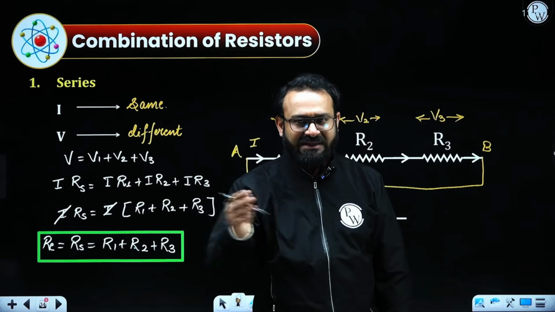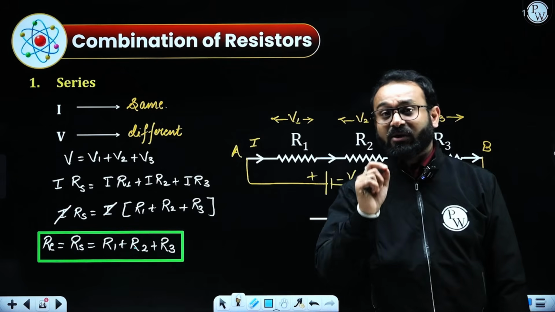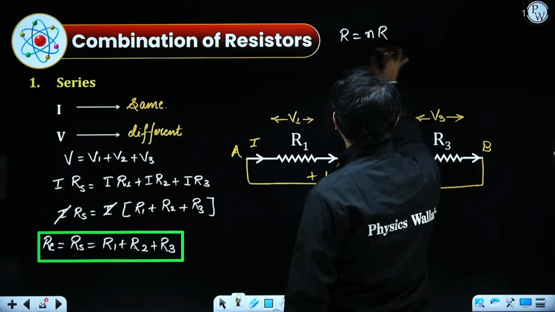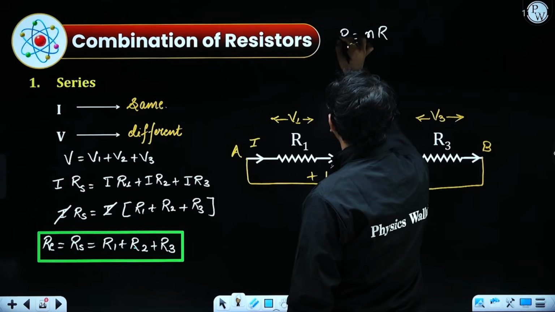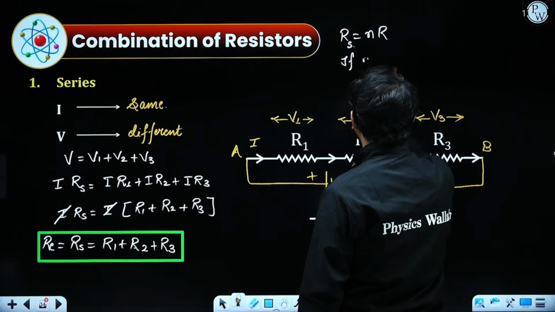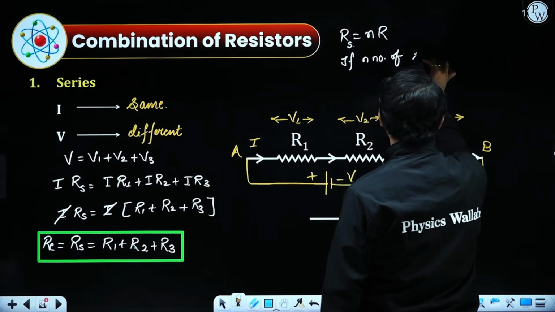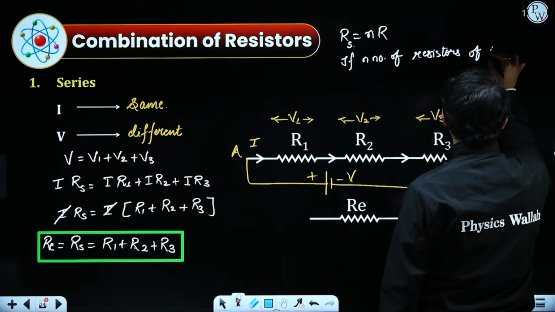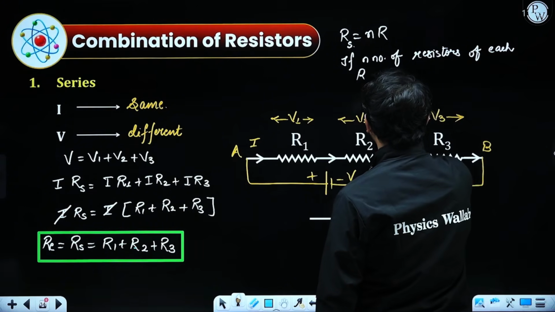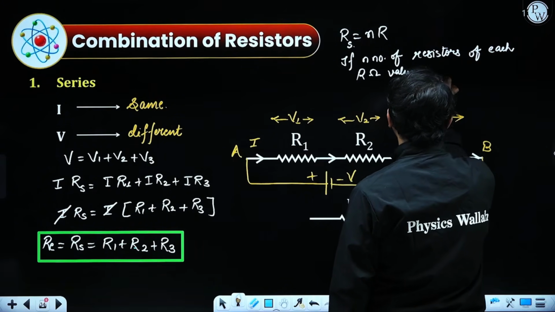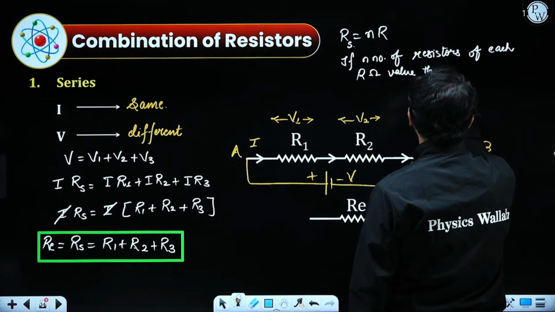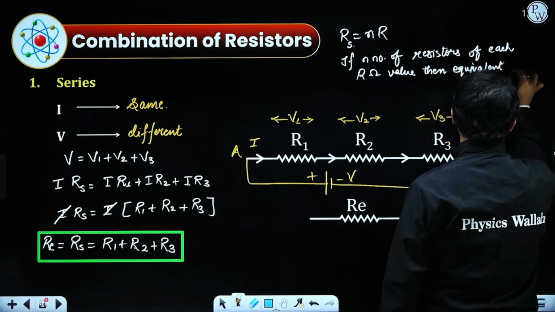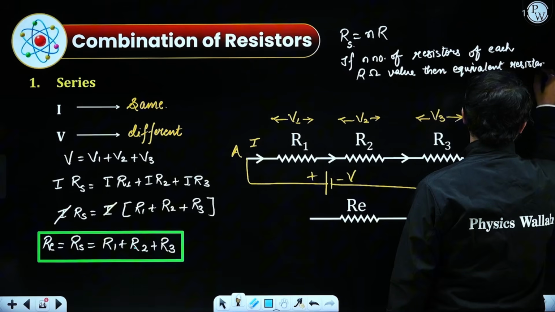So it is nothing but the algebraic sum. If n number of resistors of equal values are connected in series, in that case R equivalent will be equal to n times R. I'm talking about series.